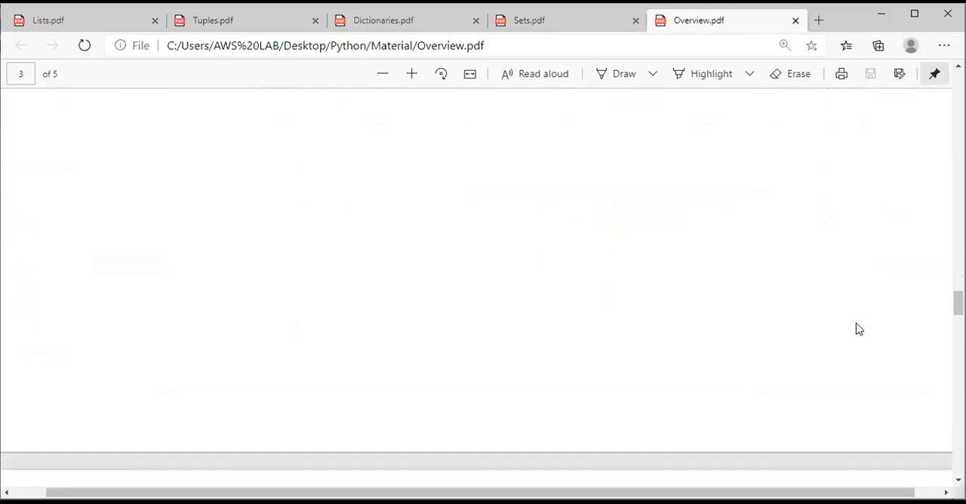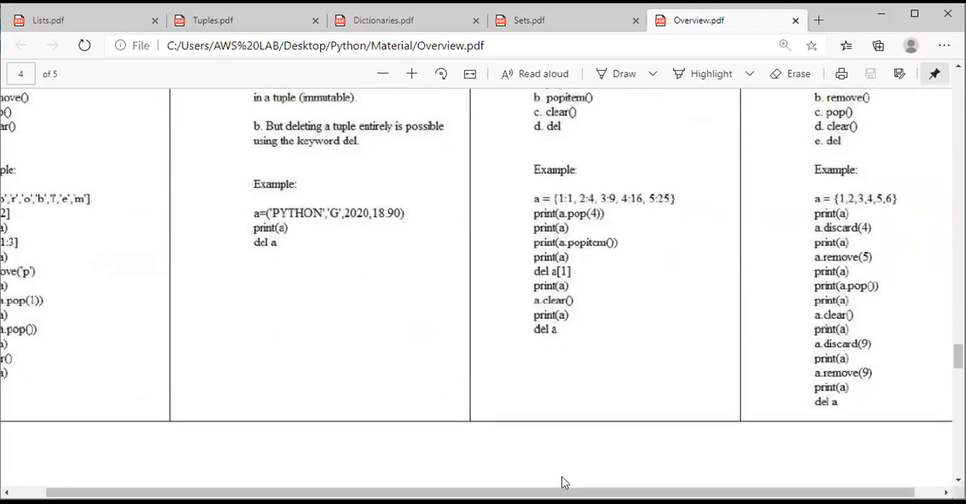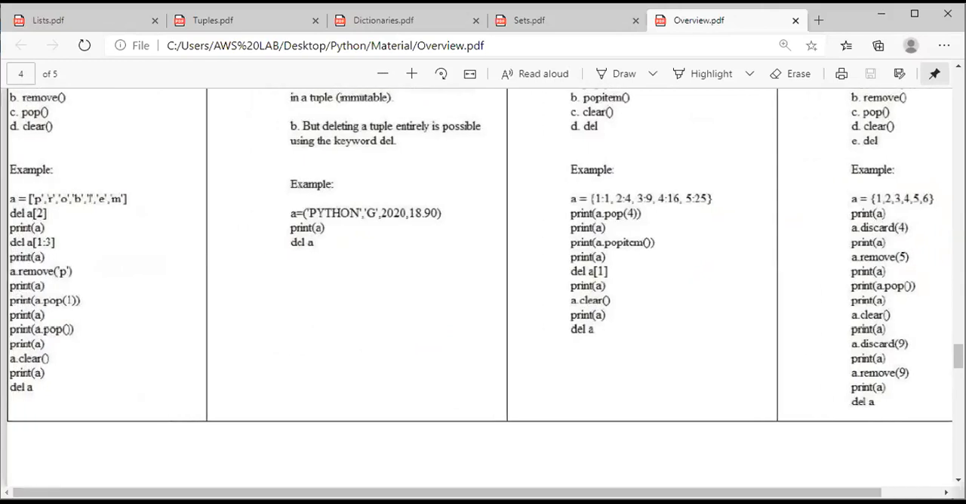Clear? In the same way, how can we delete elements in a list? To delete an element in a list we can use the del keyword, remove method, pop method, clear method. By using the del keyword we can delete either one element in a list or we can delete the entire list. Clear? That is the first thing.